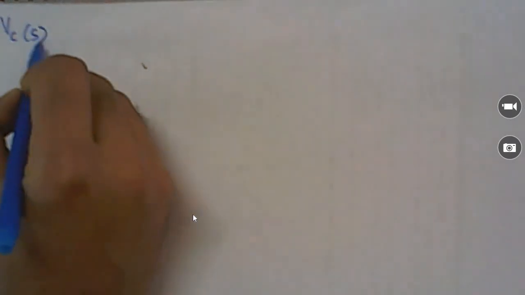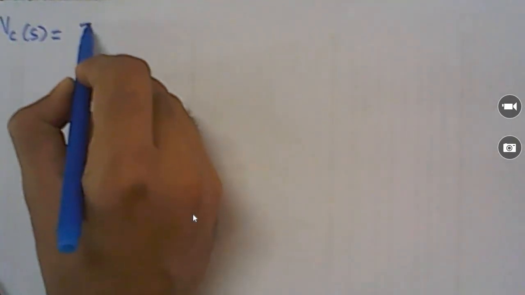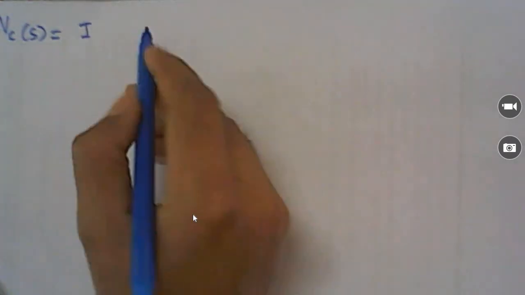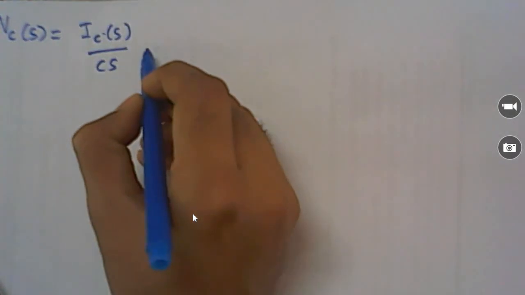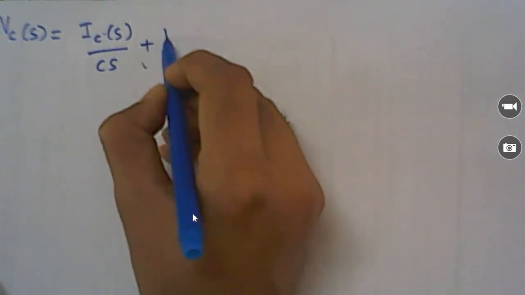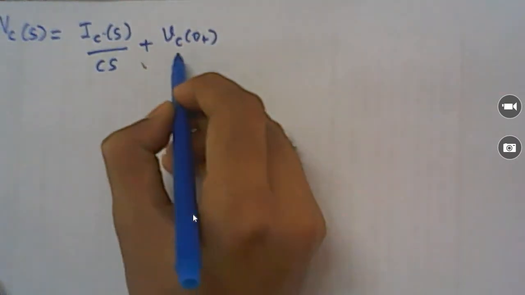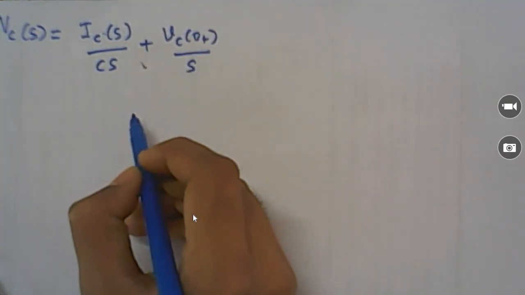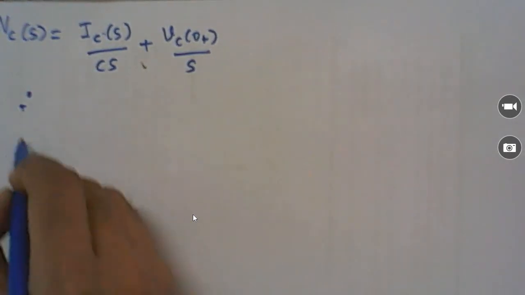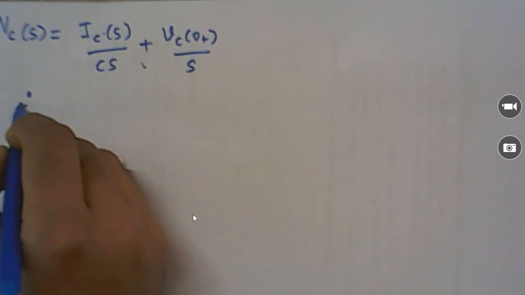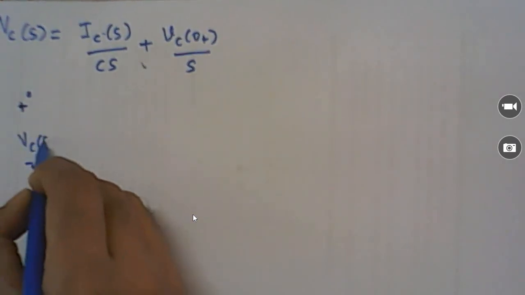We know the voltage across the capacitor in the S domain, VC of S, can be written as IC of S divided by CS plus VC of 0 plus divided by S. So how can we synthesize it? It is one voltage, VC of S, in a series circuit. Here the plus and minus are VC of S.